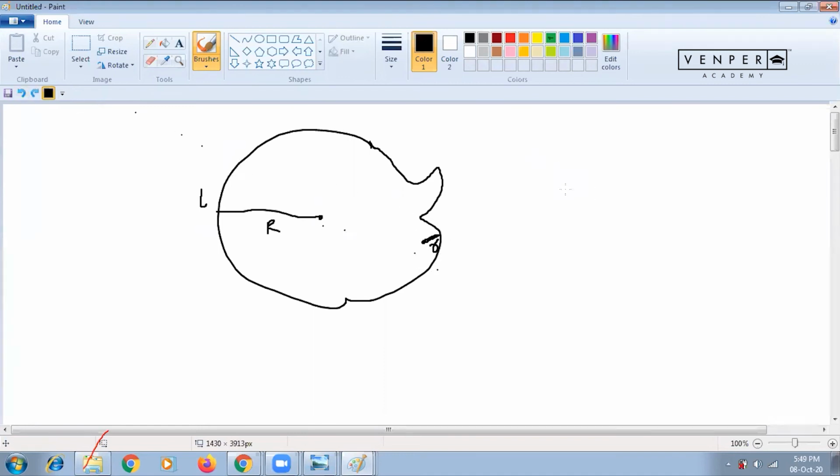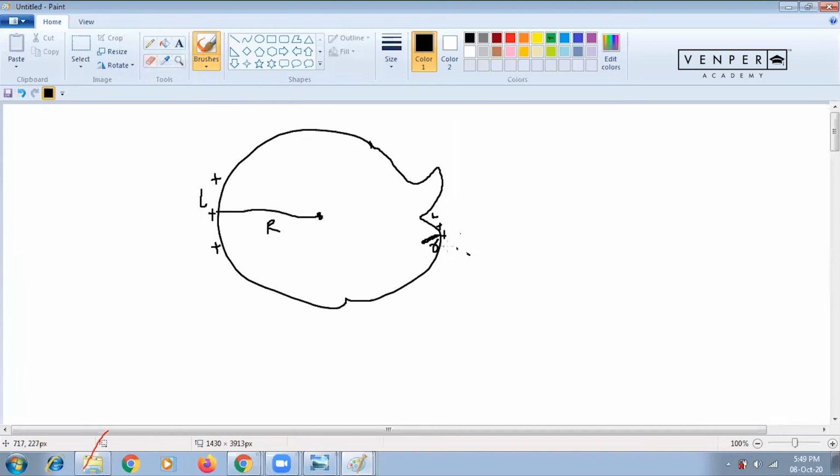Curvature means this, where the line is curving. This is the left side, this is the right side. So here R is greater, so here charge will stay less. You see, I'm giving only 3 positive charge here, and here the radius is more, so I have to give more charge. So here also I'm giving more charge.